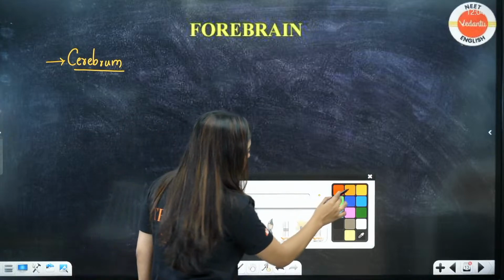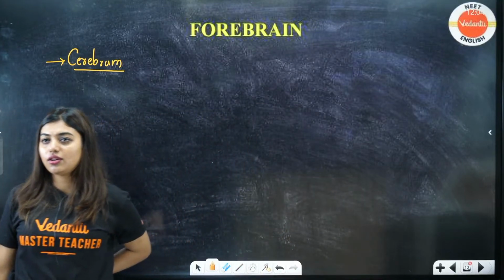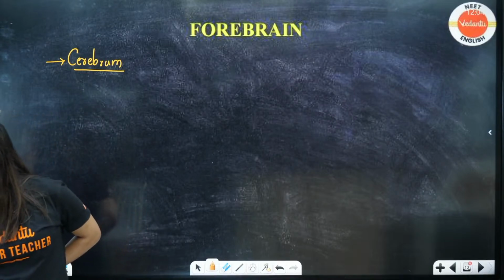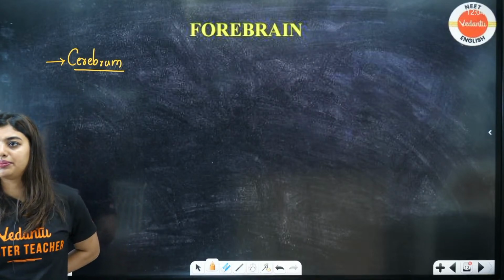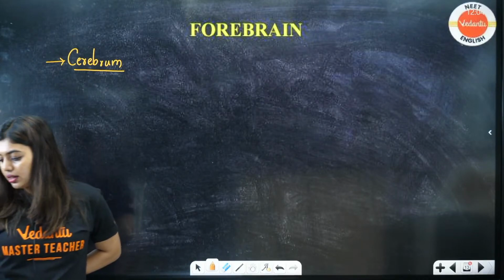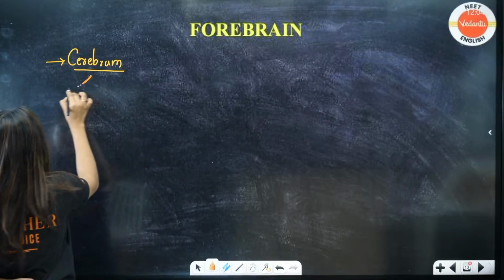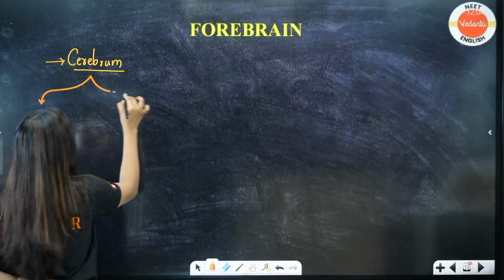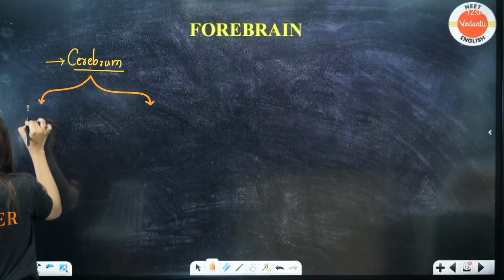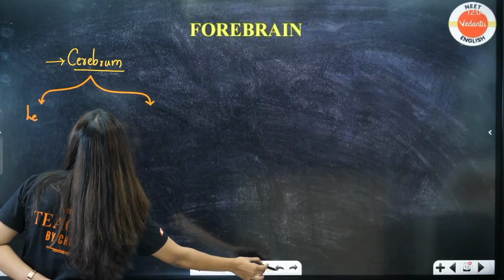Students, cerebrum has how many hemispheres? All of you, quickly, answer should come fast. Cerebrum, two hemispheres are there, or let's say left and right. Left. Why is it so big?